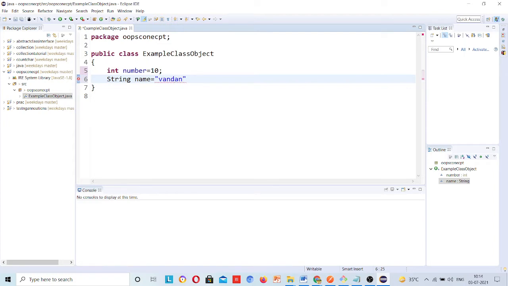Okay, now you can see this class is created, but this class does not have any memory allocated until I create an object for it. Okay, so this is one of the classes.